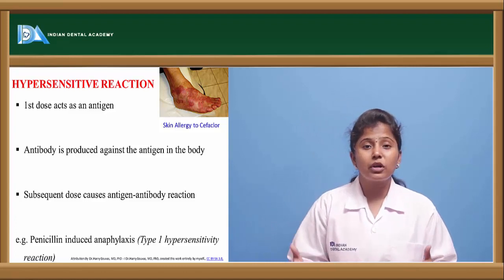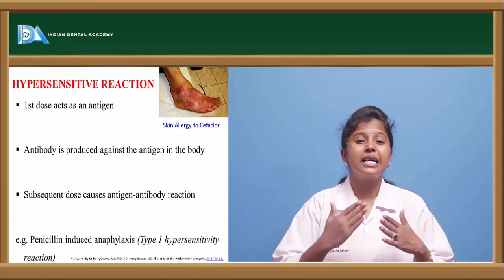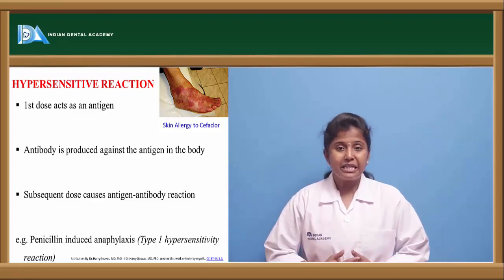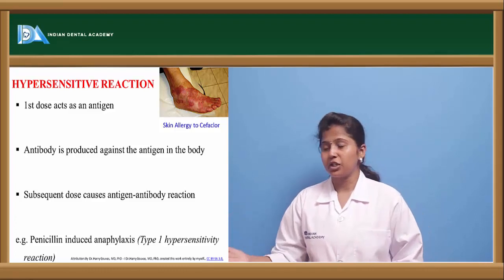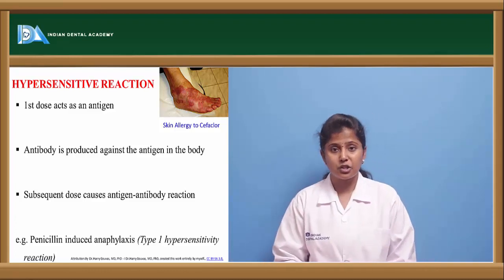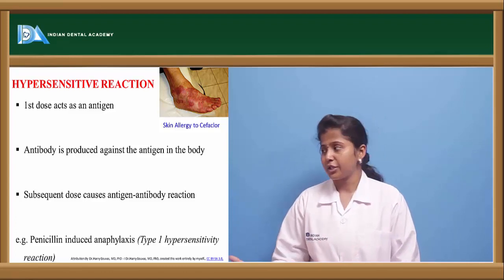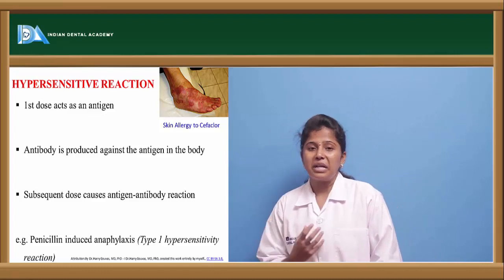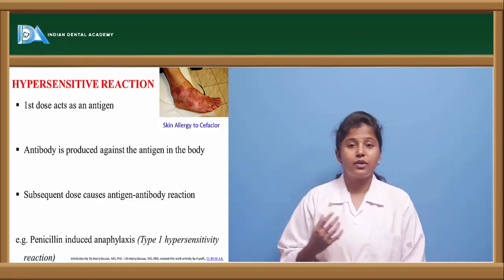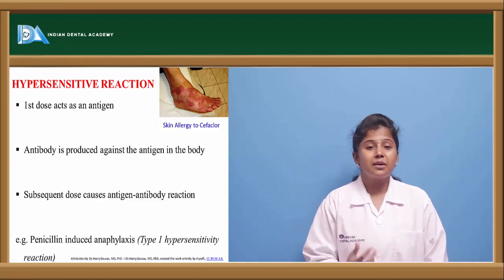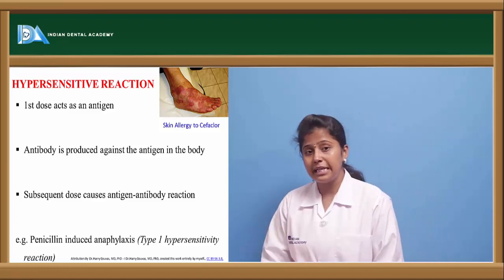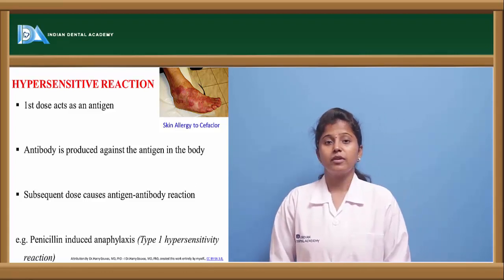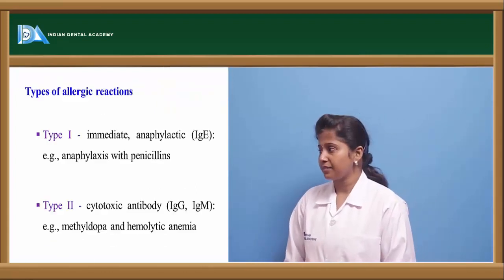And if the body is not identifying the antigen and the antibody is not released, then that antigen will cause serious effects in the body. Such reactions lead to an antigen-antibody reaction, and thereby it may cause allergic reactions of the skin. This is a type of hypersensitivity reaction. If we take penicillin, which is an antibiotic, we give penicillin initially, and later if we give penicillin again, that may induce anaphylaxis. Anaphylaxis is a serious type 1 hypersensitivity reaction.